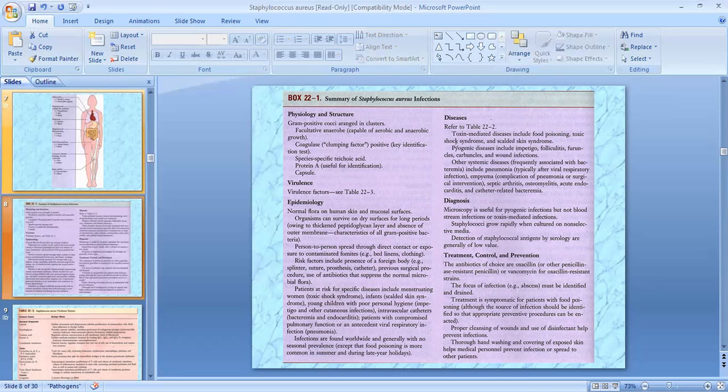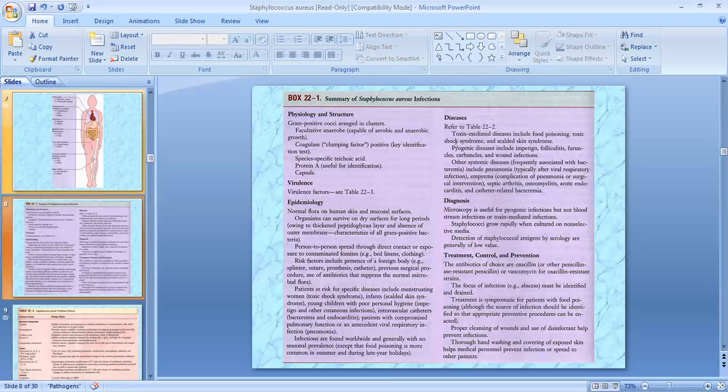Patients at risk for specific diseases include menstruating women for toxic shock syndrome, infants for scalded skin syndrome, and young children with poor personal hygiene for impetigo and other cutaneous infections. Intravenous catheters lead to bacteremia and endocarditis, and patients with compromised pulmonary function or an antecedent viral respiratory infection are prone to pneumonia. Infections are found worldwide, generally with no seasonal prevalence, except that food poisoning is more common in summer